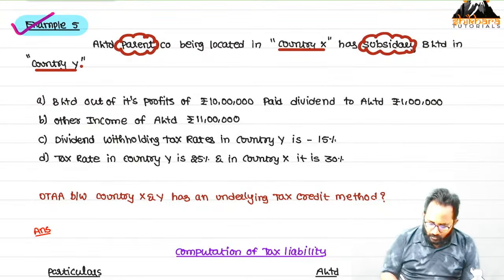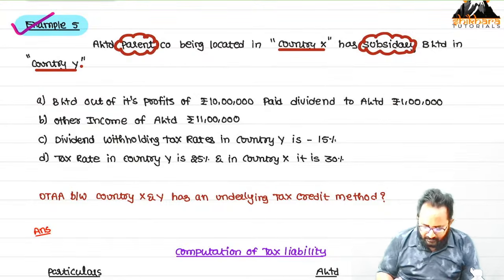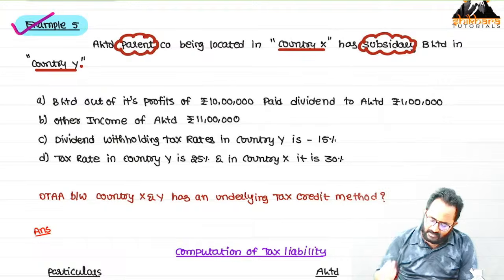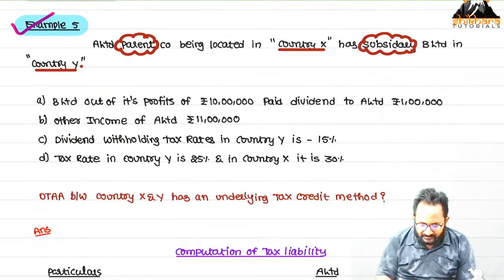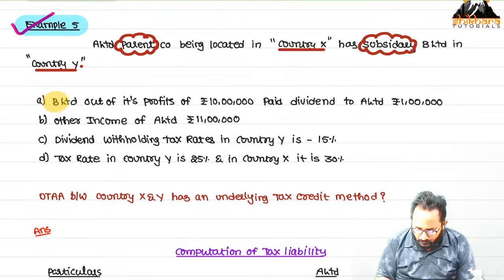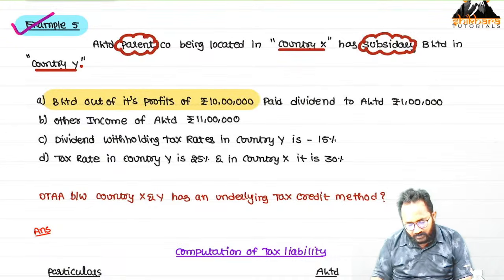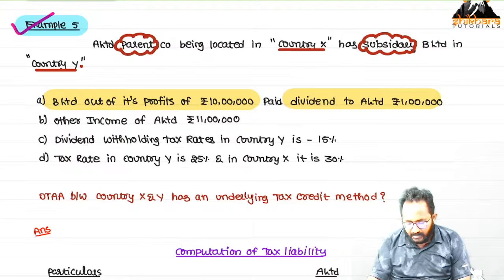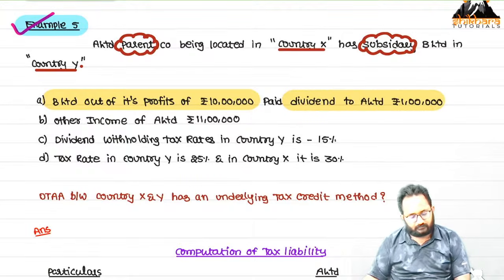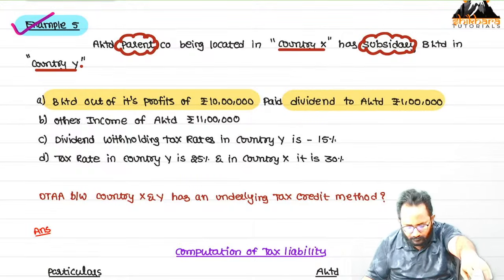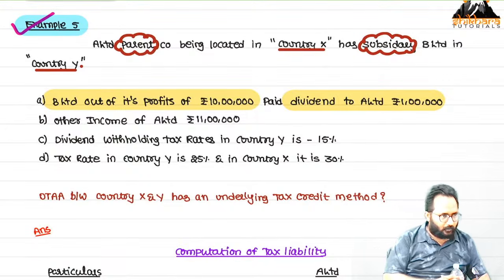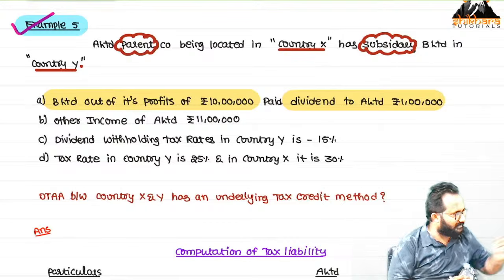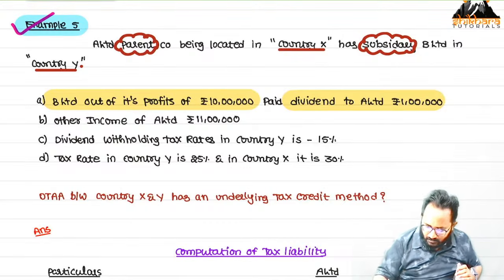Listen. B Limited earns the profit. Whom does B Limited mean? Subsidiary. The subsidiary earns a profit of how much? 10 lakh. Out of that they paid dividend to A Limited of how much? 1 lakh. Remember, B Limited earns the profit, and it has to distribute to its investor. Who is the investor in B Limited?